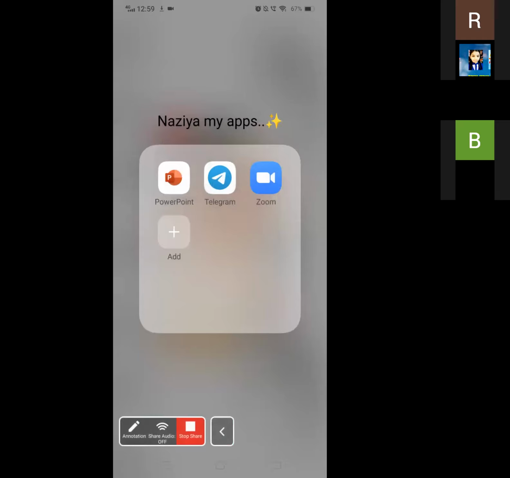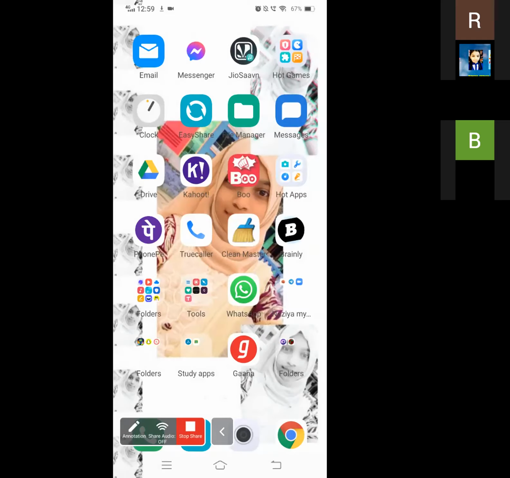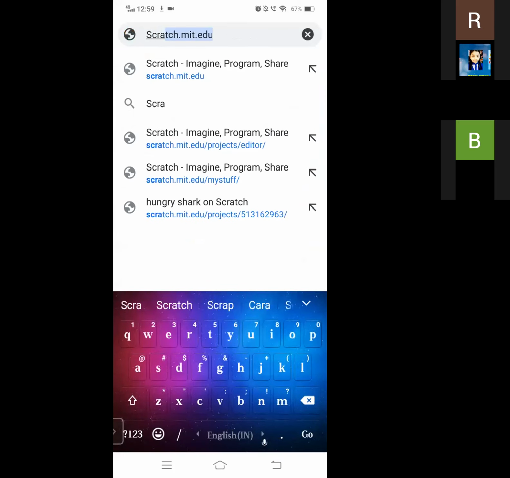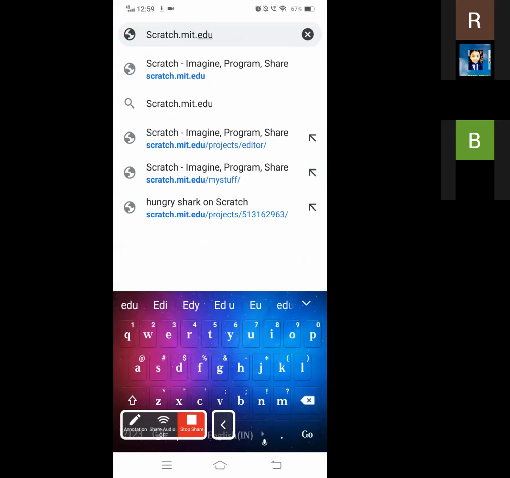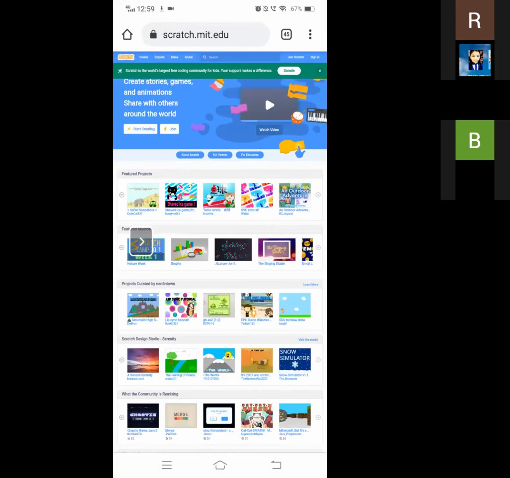Okay, Raghavani, thank you. So I'm here to show how to sign in to Scratch. First of all, we have to go to Chrome. In the search bar, we have to type, as Raghavani said, scratch.mit.edu, and search. After searching, this is the home page of Scratch.